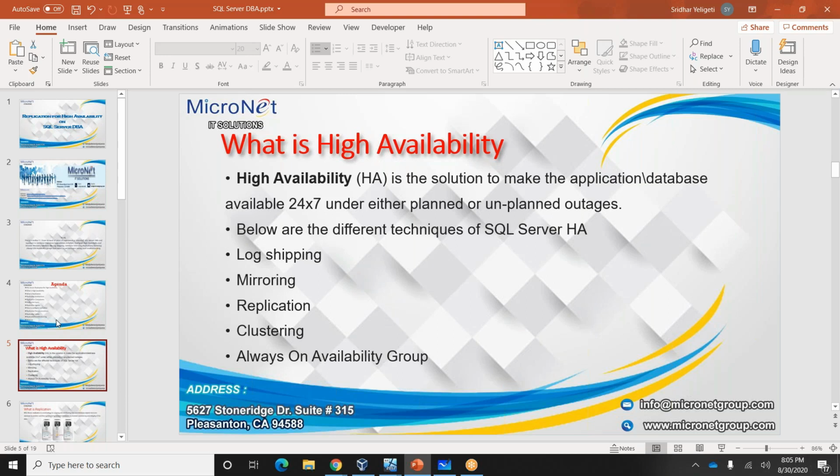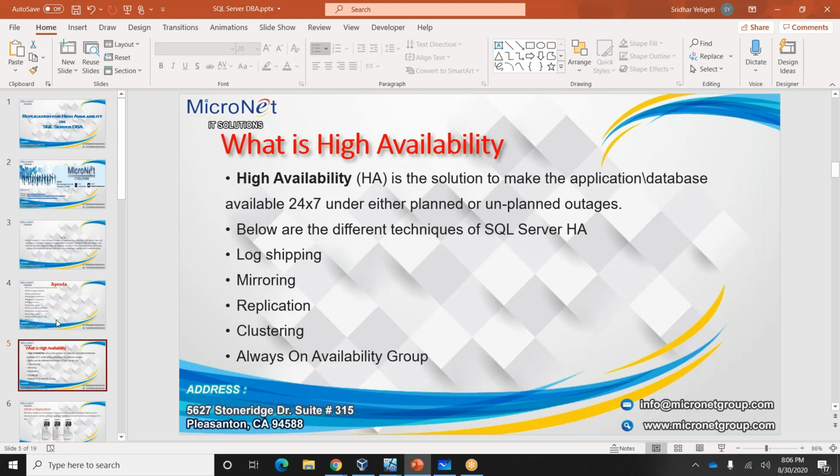Our primary site will be in one location and the secondary DR site in another location. If something goes wrong at the primary location, due to natural calamities or something, and the data is corrupted or gone, the backup will be available at the secondary location.